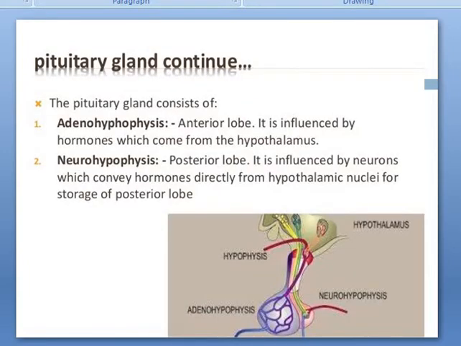Here you can see the pituitary gland. The pituitary gland consists of the adenohypophysis, meaning anterior lobe, which is influenced by hormones which come from the hypothalamus, and the neurohypophysis, meaning posterior lobe. It is influenced by neurons which convey hormones directly from hypothalamic nuclei for storage in the posterior lobe.